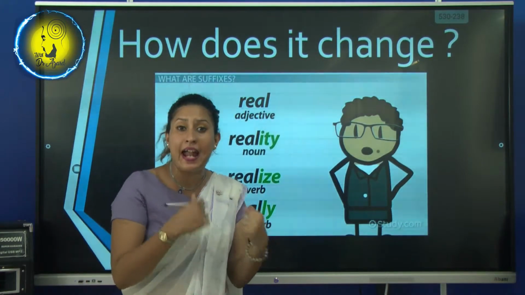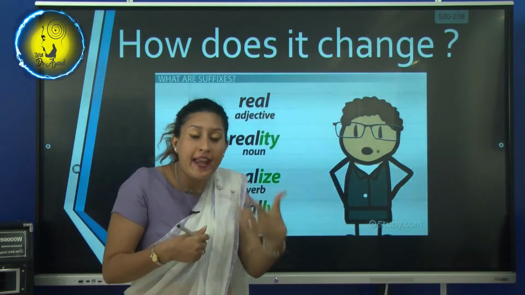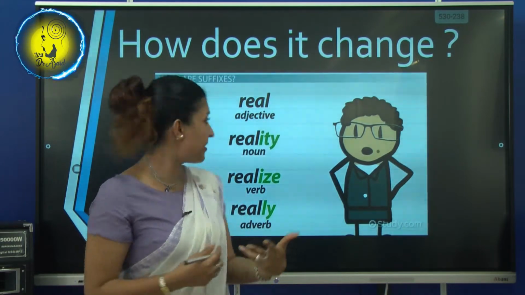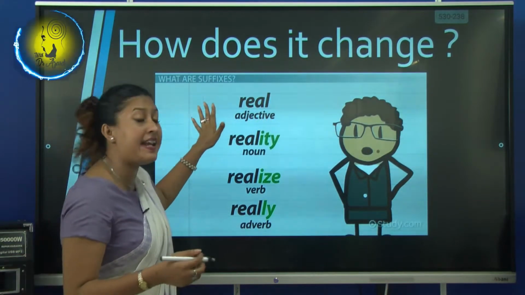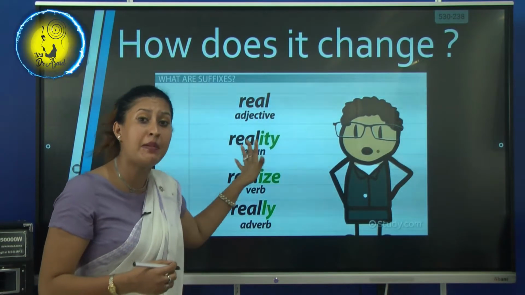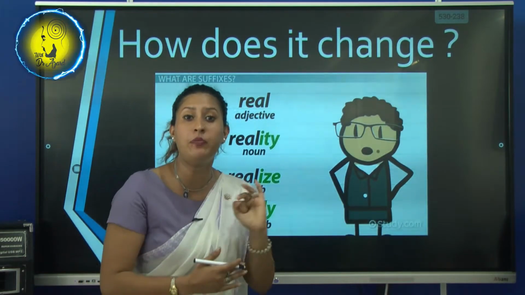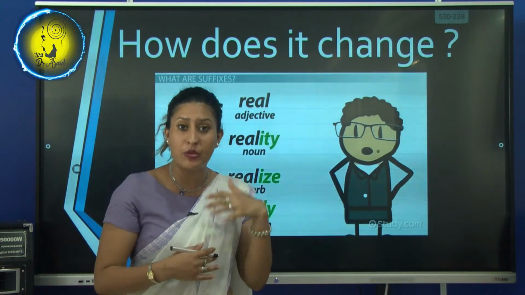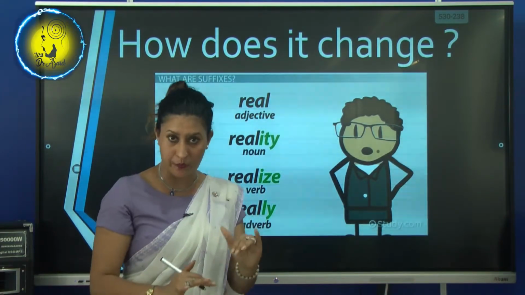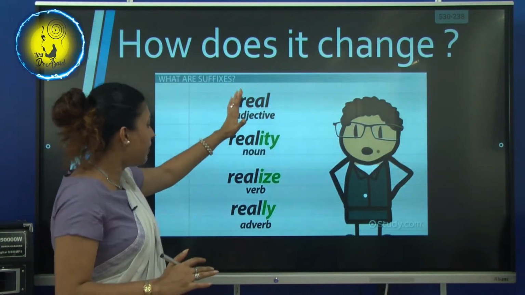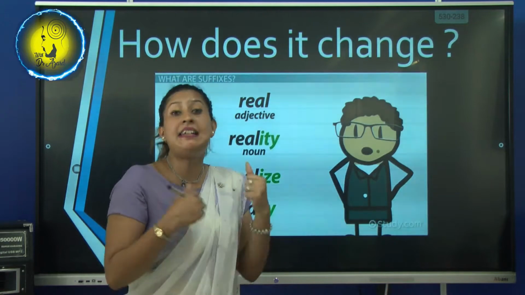Now, how does it change? Basically, when we add a suffix to the root word, it tends to change the meaning. Understand? Now see, real. Real is an adjective. What do you mean by an adjective? An adjective is a describing word. A word that we use to describe the noun is known as an adjective. So, real. We can say real boy, or real life.